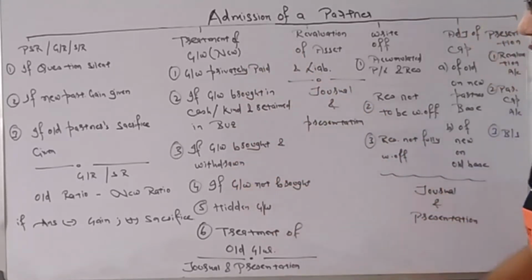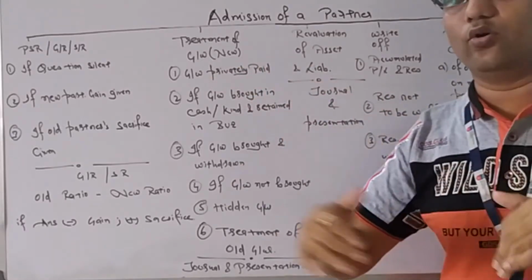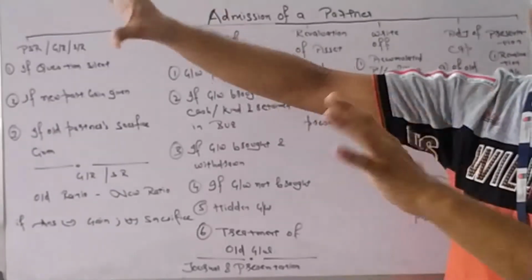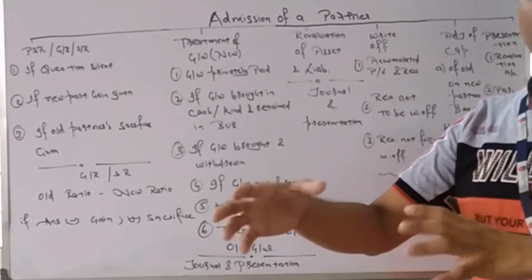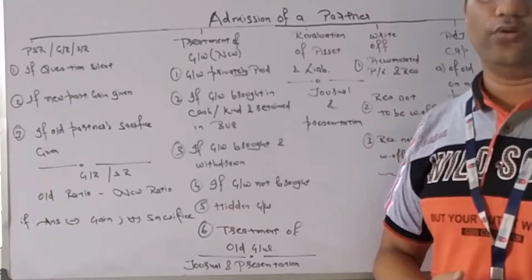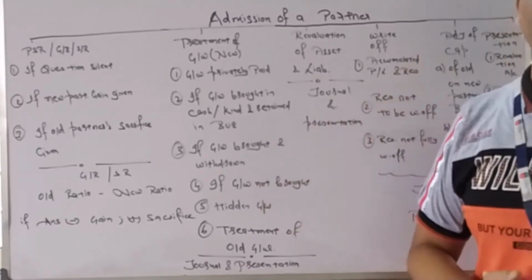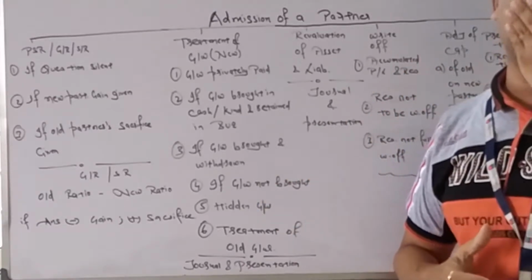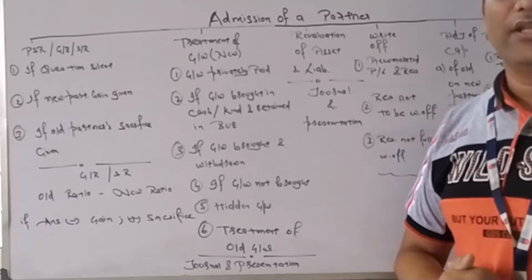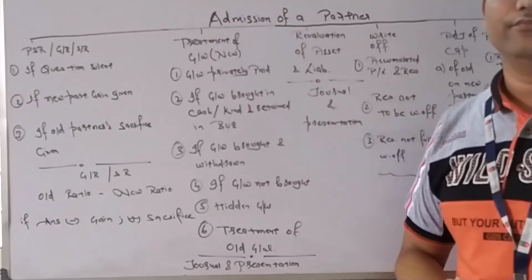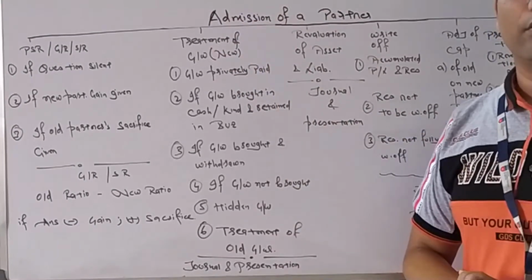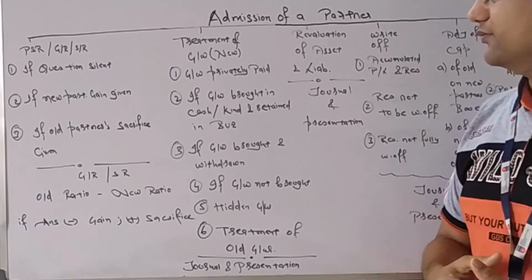There are 4 main instances in which they will give you a question in exam. Suppose he has not brought any goodwill into the business. Outside the business, he has given Mr. A and B their share of ratio of goodwill. Mr. C has been asked to bring 1 lakh rupees as goodwill. But he said, I will not bring in goodwill to the business. He has distributed it privately. That means outside the business. So how we will treat that?